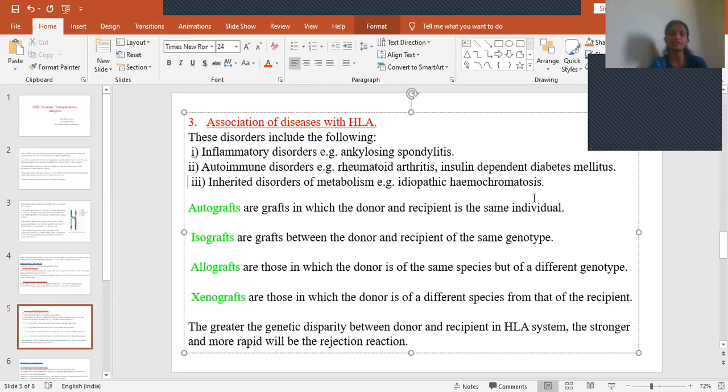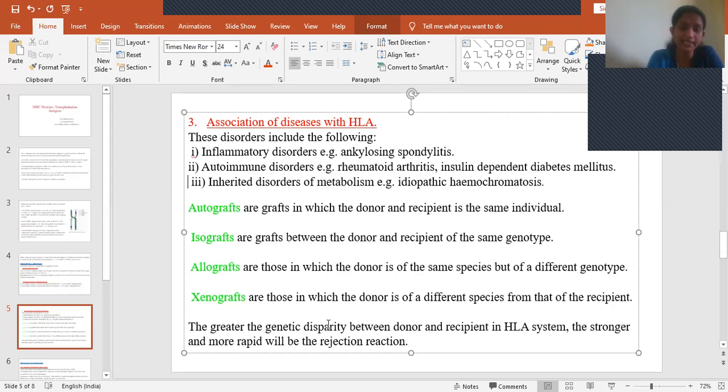Xenograft is one in which the donor is of a different species from that of the recipient. So here the species is completely different. Generally, xenografting will not be done. Only isografts or allografts will be taken, and autografts will be done in tumor cases or burn cases.